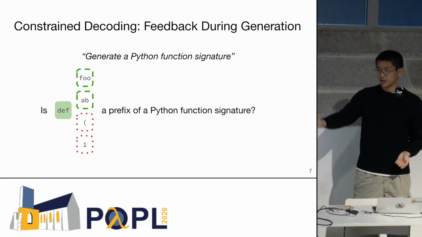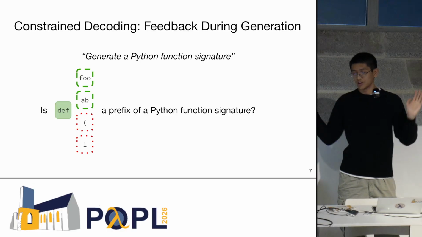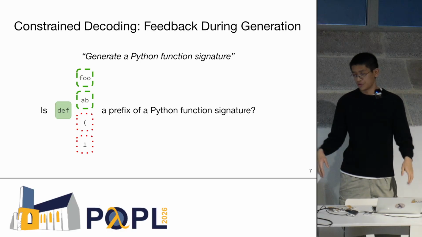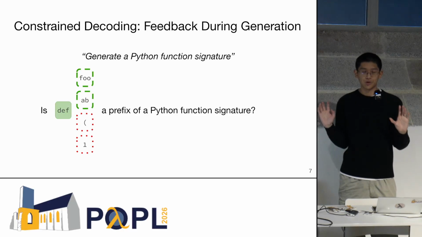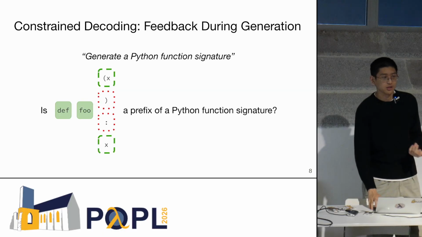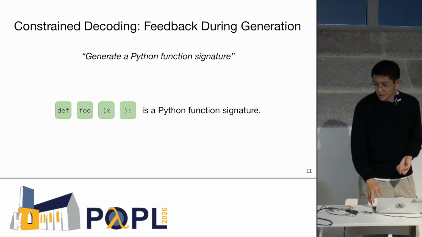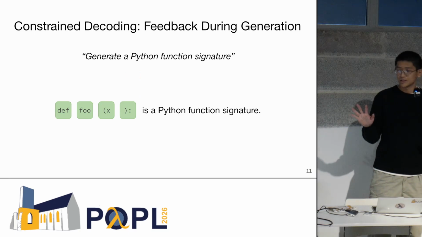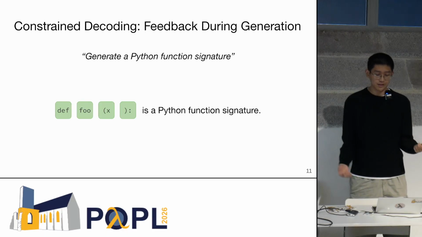And so in our example here, because Python function signatures can only start with identifiers after the def, and they can't start with numbers, we can remove these two tokens, and we'll stop the LLM from picking them. And like I said, we're going to keep on maintaining this invariant, and this process will continue for 2 or 3 more tokens until eventually, let's say that the LLM finishes something, and we get something that's correct by construction, because we've been maintaining this invariant the whole time.